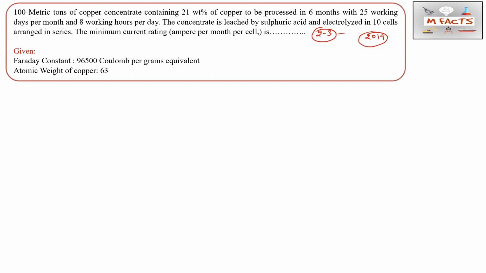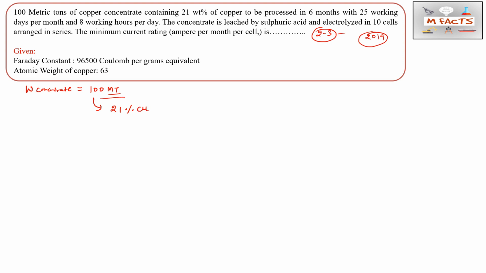The question is: 100 metric tons of copper concentrate. The weight of concentrate is given, so I will write one by one. The weight of concentrate is 100 metric tons (MT), which is the SI unit of weight. The copper concentrate contains 21 weight percent of copper.